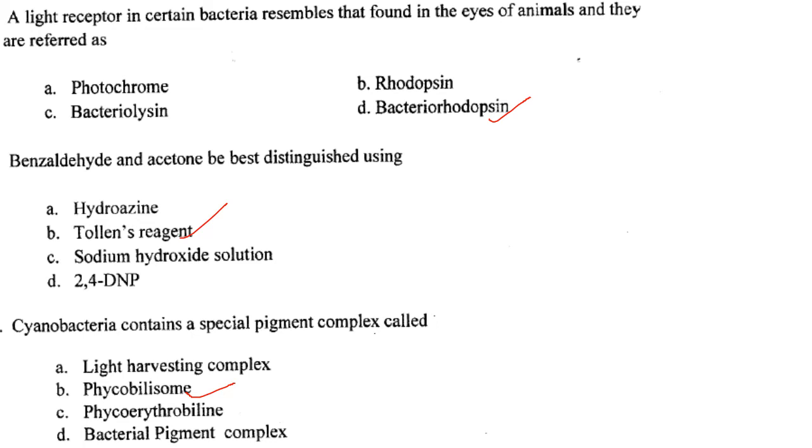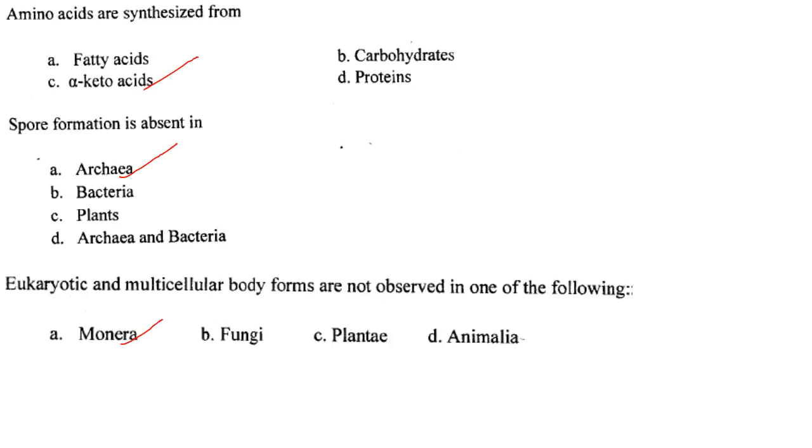So the answer here is option B, that is phycobilisome. Then next one, amino acids are synthesized from. So they are synthesized from alpha keto acids. Answer is option C. Then spore formation is absent in. So the spore formation is absent in archaea. Answer is option A.